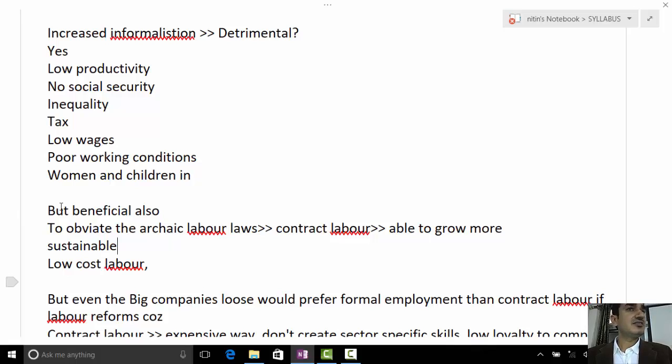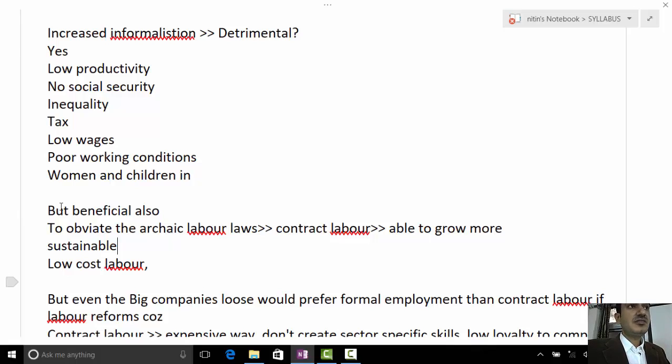Labor laws should be changed as per the requirement. Reforms, yeah, labor reforms. Ultimately, when labor reforms are done, then the companies will hire formal labor directly. They won't go for informal labor in that case. Maybe we can give the example of Rajasthan. Even the companies admit that they would prefer hiring permanent staff rather than informal labor or contract labor.